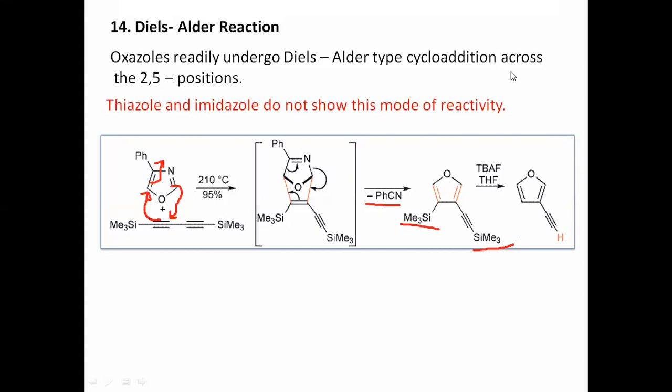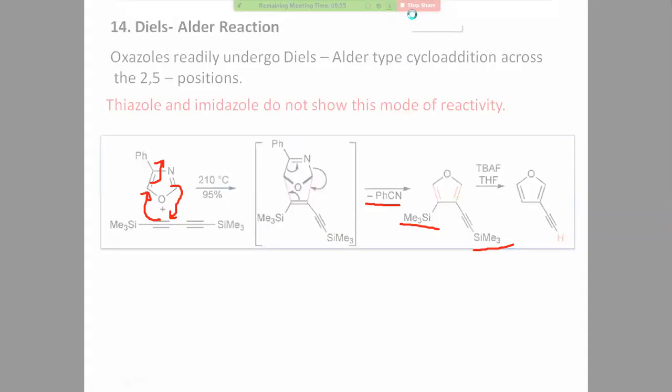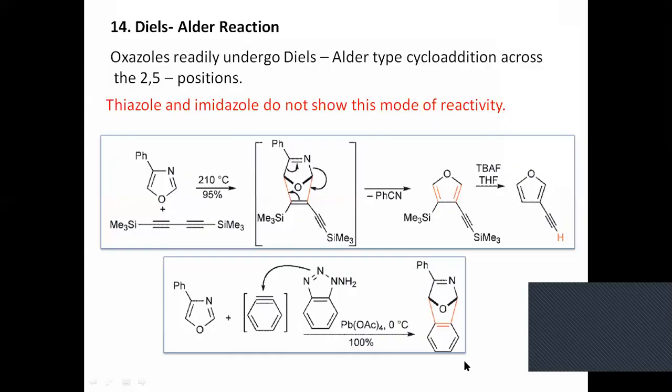Next reaction is about... Sir, the mechanism of these reactions. So this is another reaction. Again, it is about oxazole, not thiazole. This is also an oxazole reaction, not thiazole and not imidazole. They do not react, and therefore only oxazole shows this reaction.